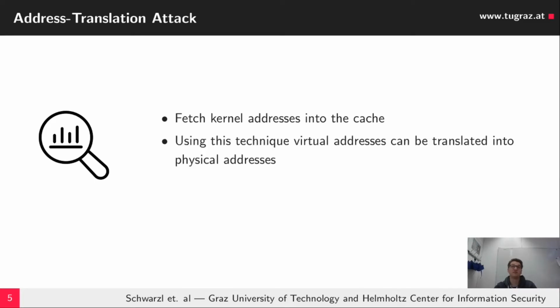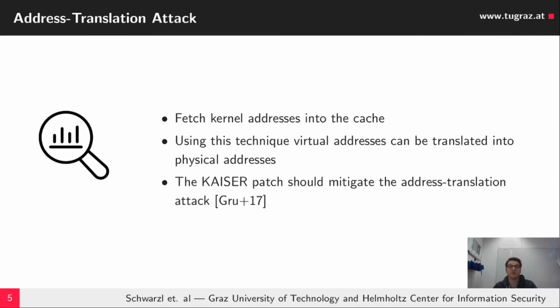With this technique, you can basically translate a virtual address into a physical address. The Kaiser patch was later proposed to mitigate this address translation attack by unmapping the kernel when executing instructions within user space.